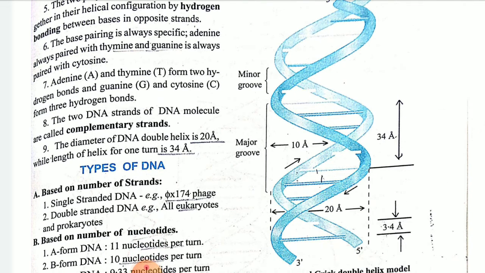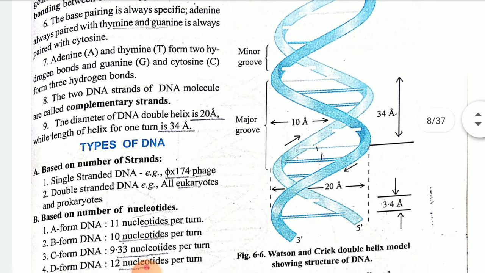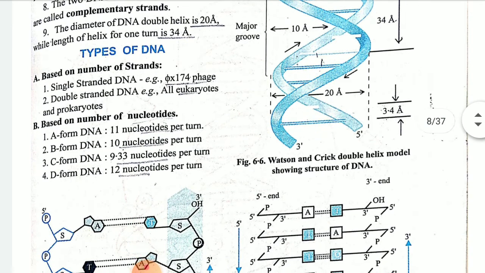Adenine and thymine have a double bond. Guanine and cytosine have a triple bond. The diameter of DNA is 20 Angstrom and the length of one turn, that is for 10 base pairs, is 34 Angstrom. That's why between two base pairs the difference is always 3.4, that is 34 divided by 10.